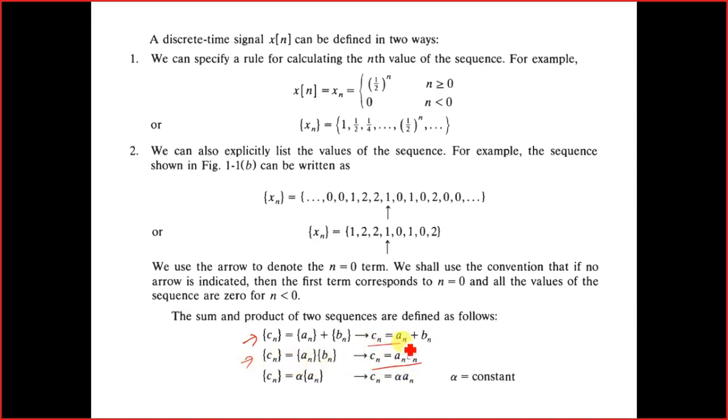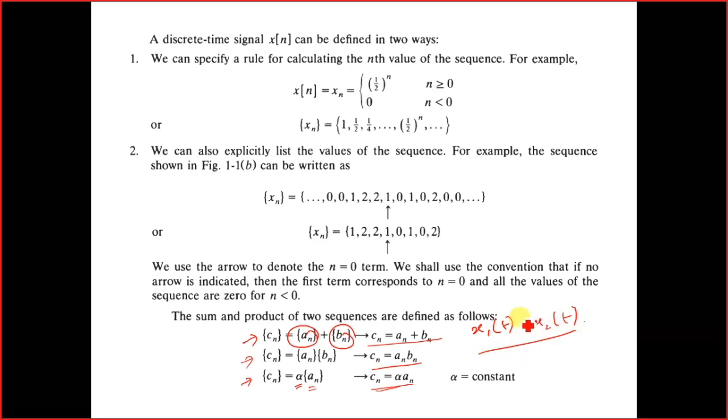Lastly, we may be interested in multiplying a constant with the signal An, so we will get this. So An and Bn are signals. For example, you can write them as x1(t) and x2(t), which are functions of time. These are discrete signals, so in the time domain they will be x1[n] and x2[n].